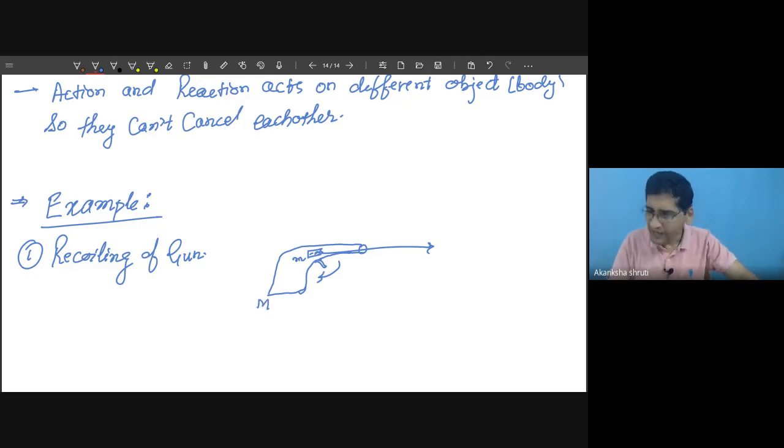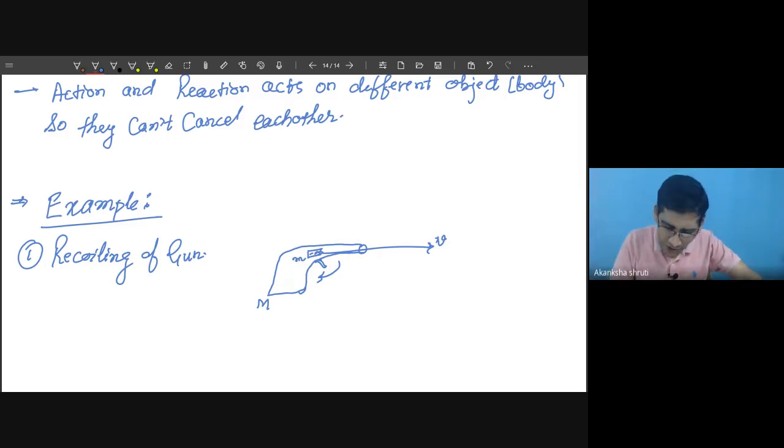The entire mass of this gun may be considered as capital M. The smaller mass of the bullet may be considered as small m. So when this trigger is pressed, this bullet starts moving forward with some speed, say v, and this v is very high.